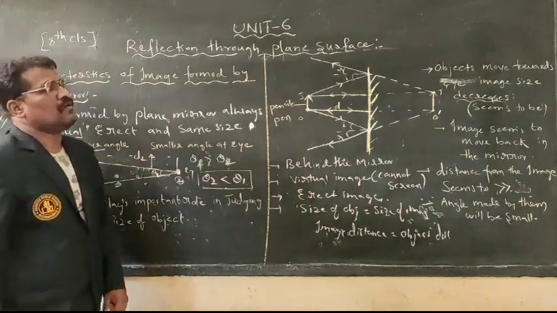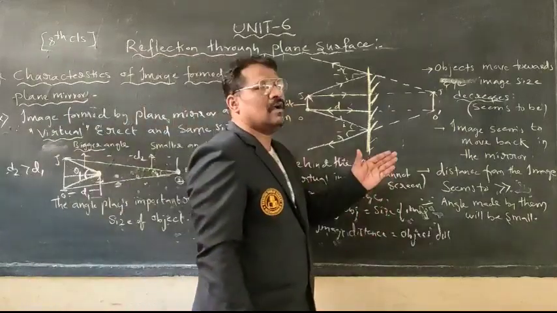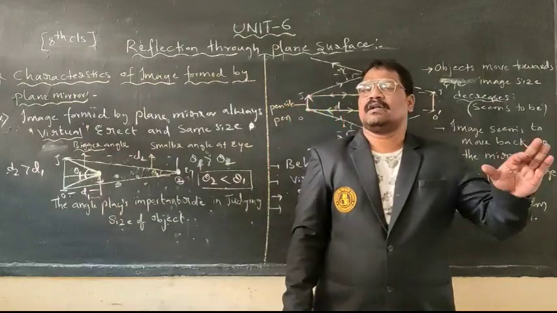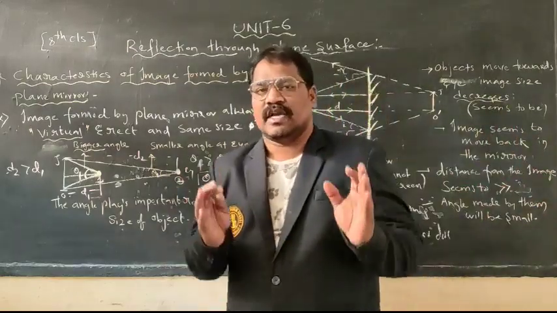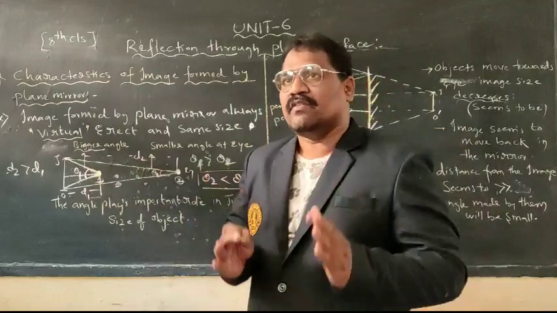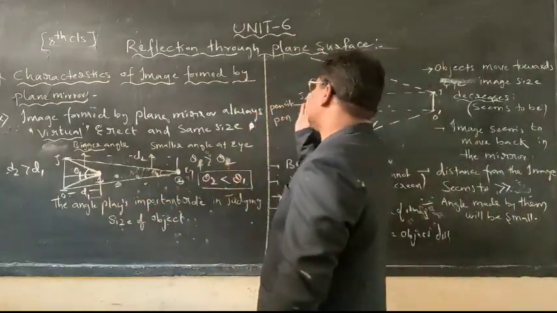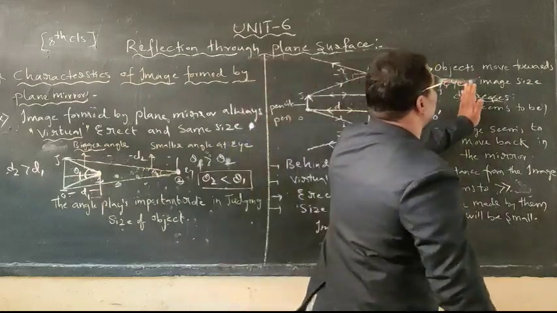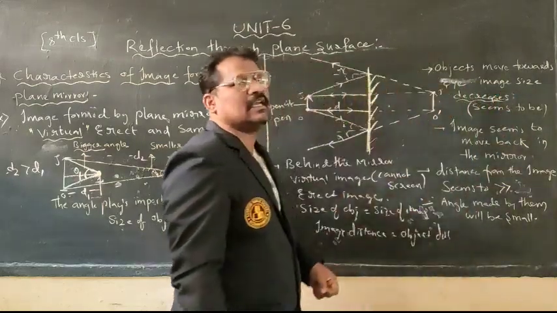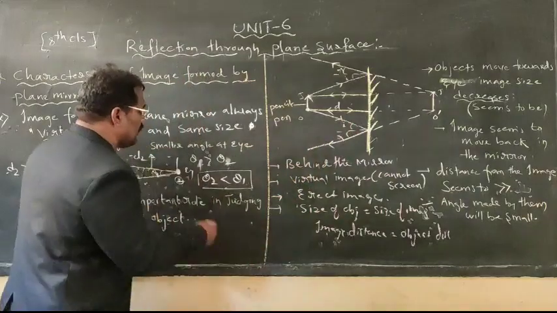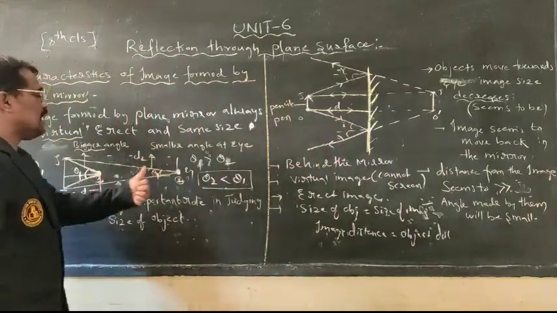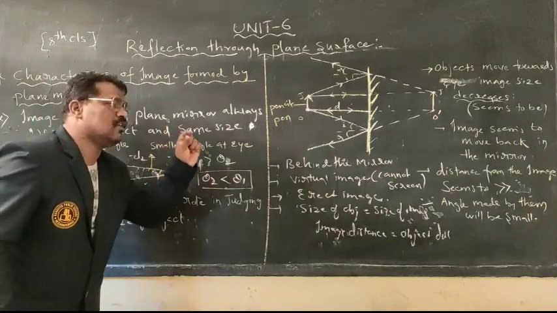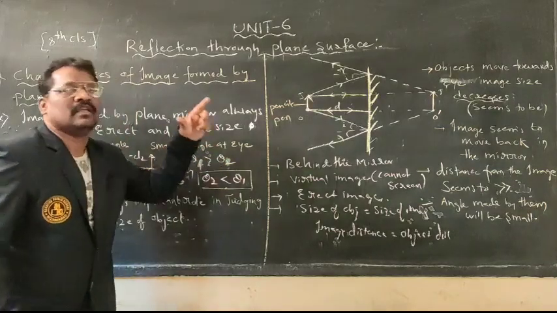By this, we have completed our topic called characteristics of image. If you study these characteristics of image, it will help you a lot. As the object is moving near to our eye, the image within the mirror is moving back and the image size is decreasing. Why? Because the distance is increased and the angle decreases. If the angle decreases, it appears very small to our eye.